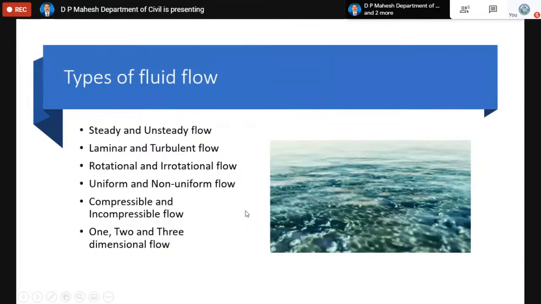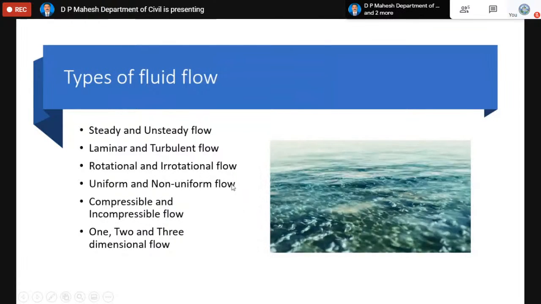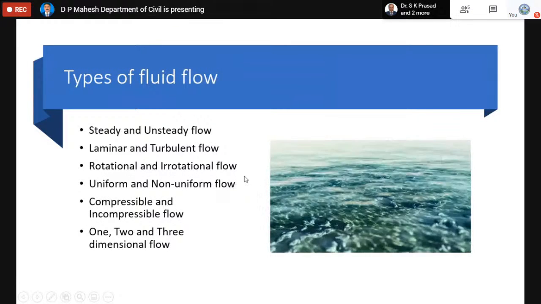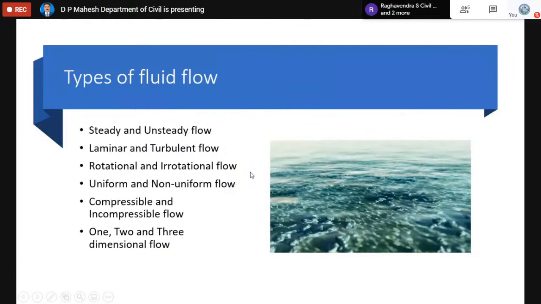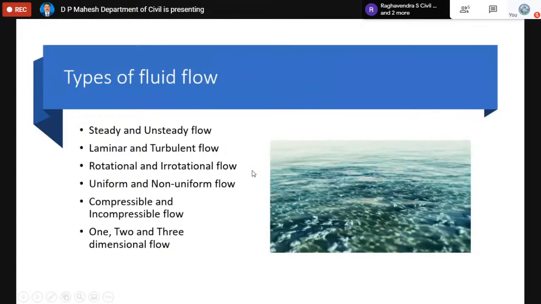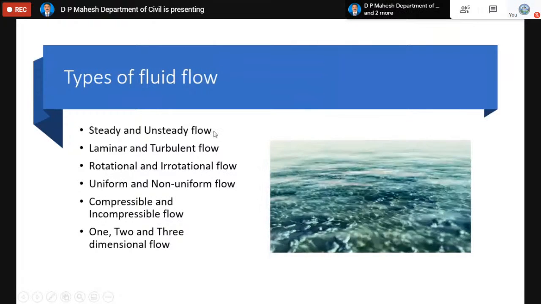Now coming to types of fluid flow. Steady and unsteady flow. Steady flow, which everybody knows, is where the fluid characteristics like velocity, discharge, density at any point do not change with respect to time. In case of unsteady flow, they keep on changing.